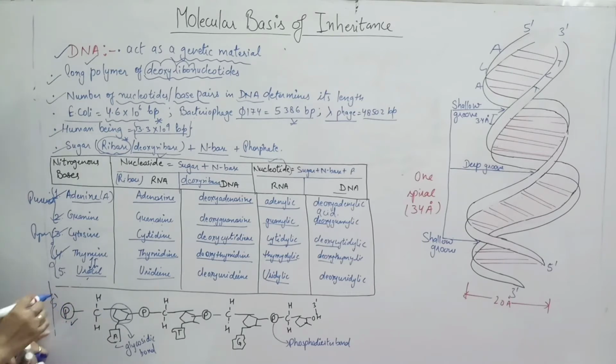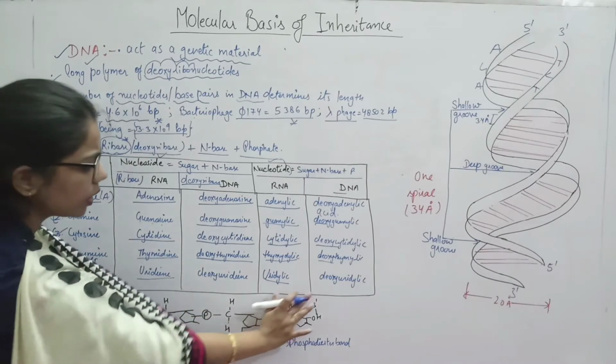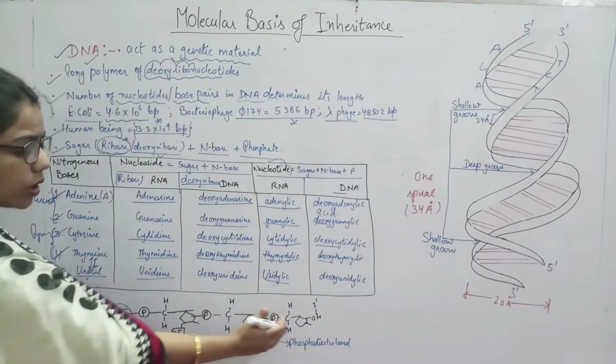OK, in the phosphate group, there will be a free end, and the other will be the OH group, that will be the free end. So here we can see that this whole structure is out of the ring which we have drawn earlier also. So one nitrogenous base, that is adenine, is connected to another one, that is thymine. Like this it will be connected with the whole structure. ये पूरी एक chain बन जाएगी.